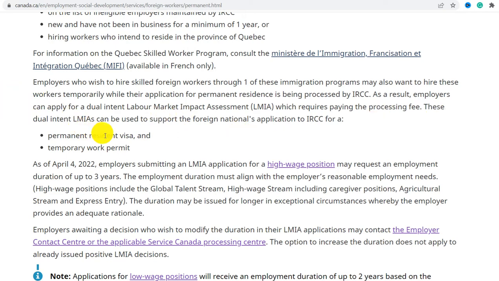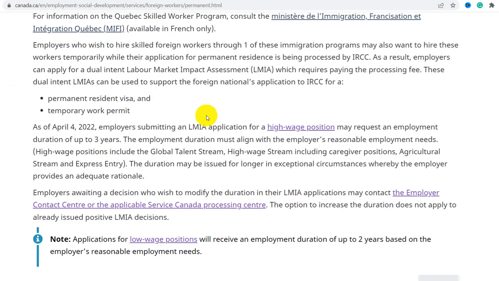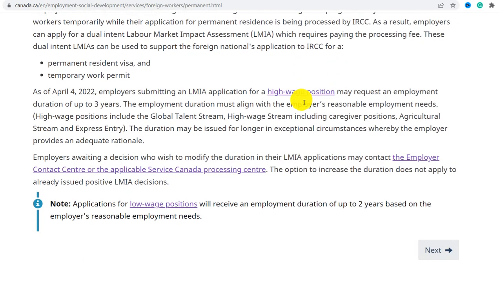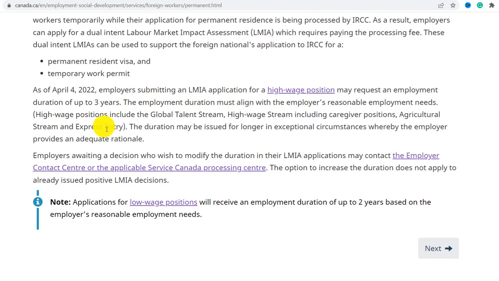This dual intent LMIA can be used to support the foreign nationals' applications to IRCC for a permanent resident visa and a temporary work permit. As of April 4, 2022, employers submitting LMIA applications for high wage positions may request an employment duration of 3 years. The employment duration must align with the employer's reasonable employment needs.